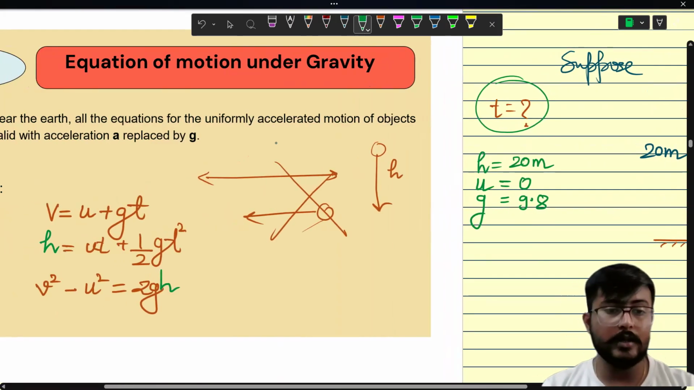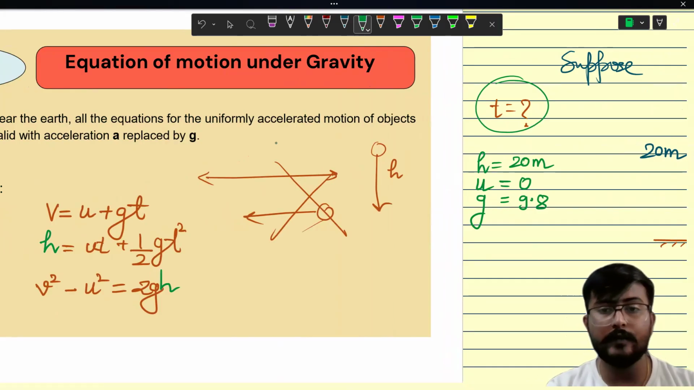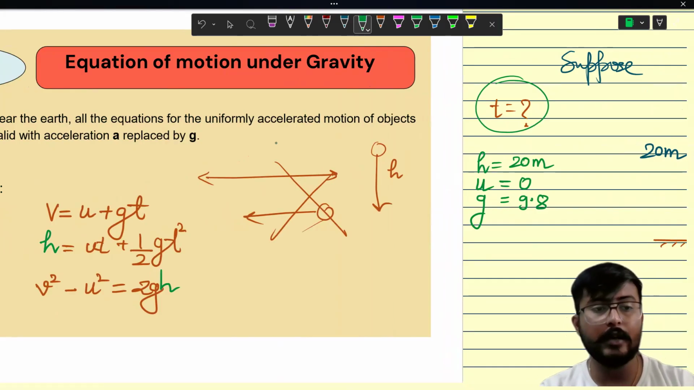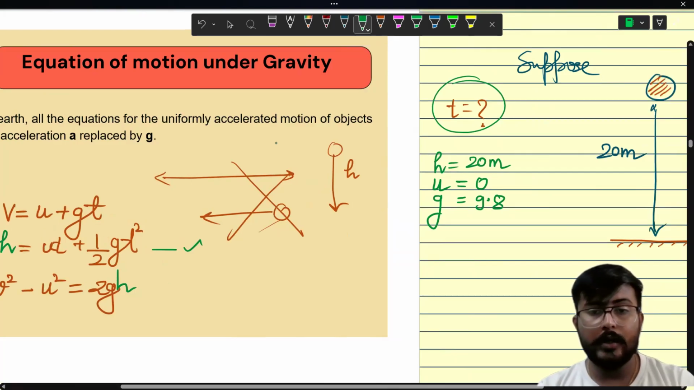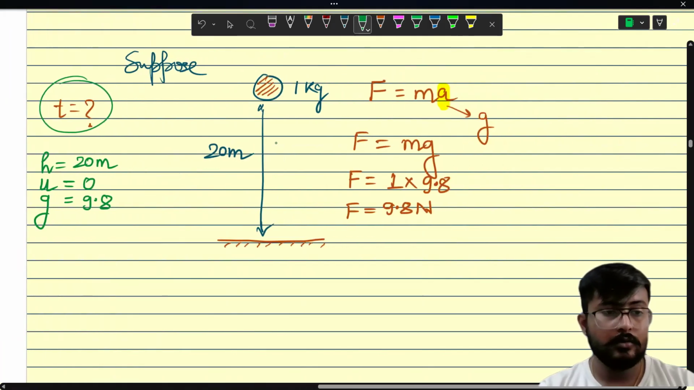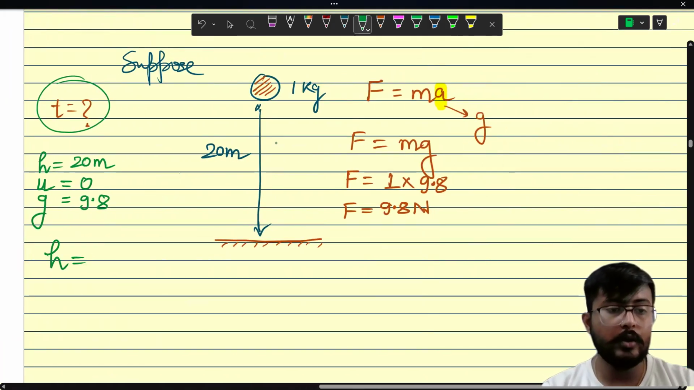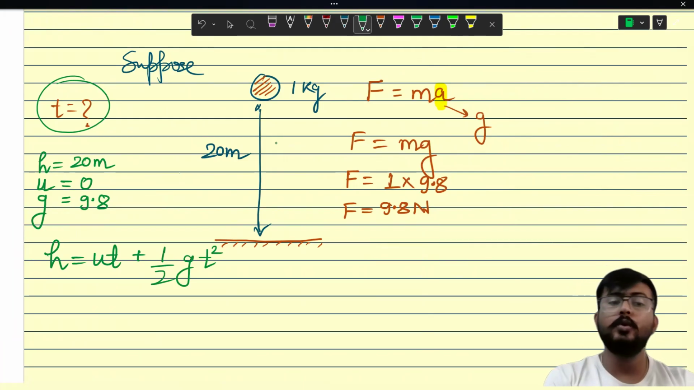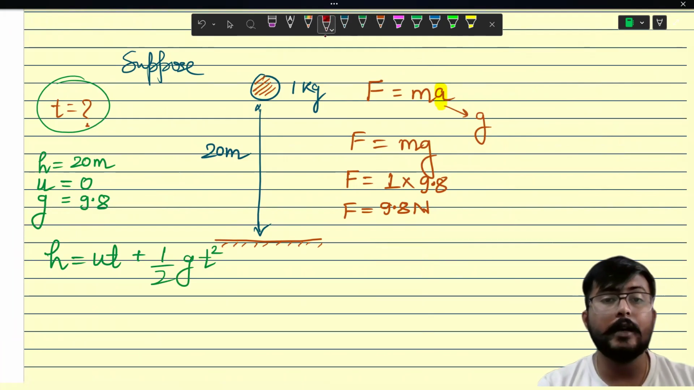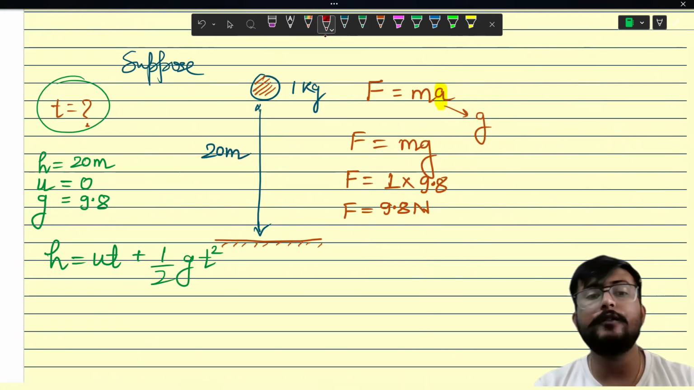Okay. Let's talk about this second one. And this we can use all of them, and we can find time. First one we cannot use because we don't know v. Second one, yes, we can use it. So it is h equals to ut plus half gt square.